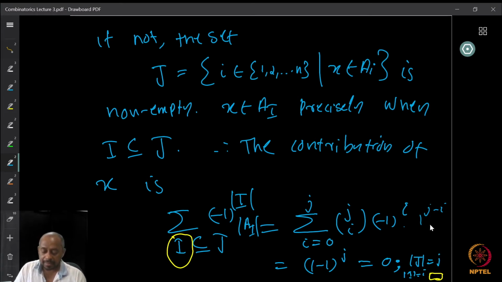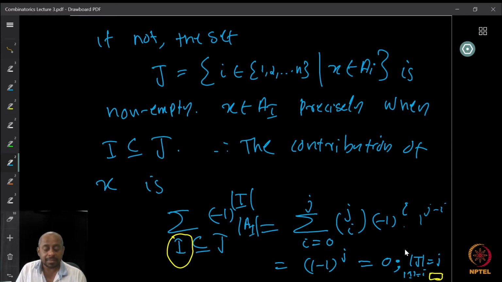So this is basically a binomial expansion. Using the binomial theorem, we see that this is basically the expansion of 1 minus 1 whole raised to j. 1 minus 1 whole raised to j is precisely summation i equal to 0 to j of j choose i, minus 1 raised to i and 1 raised to j minus i. But 1 minus 1 is 0, therefore this total sum is going to be 0.